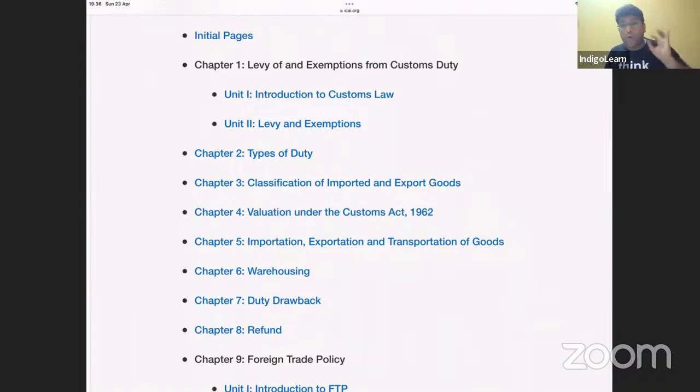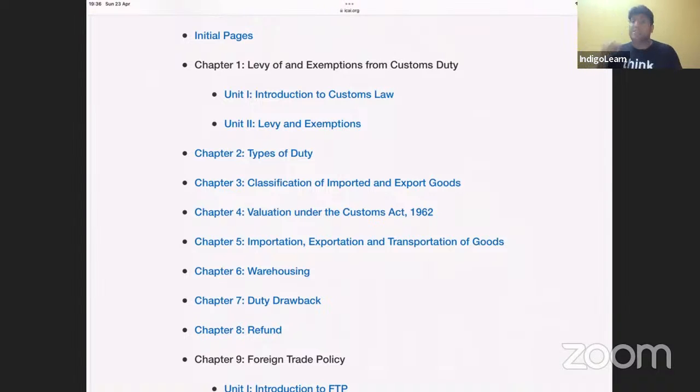I'm sure we all know the fundamental difference between warehousing and bill of entry for home consumption. Home consumption is a case where we pay the duty and collect the goods. Warehousing is a case where we are required to file an into-bond bill of entry, where we execute a bond equal to thrice the amount of duty. I'm sure we all have this basic knowledge.